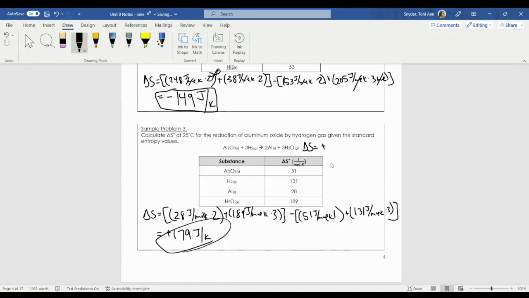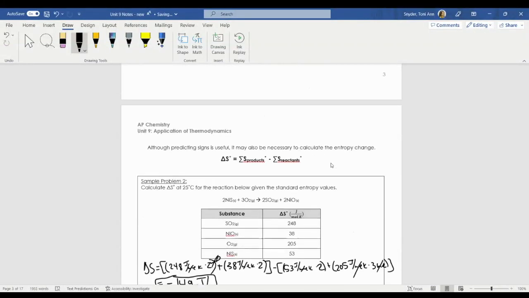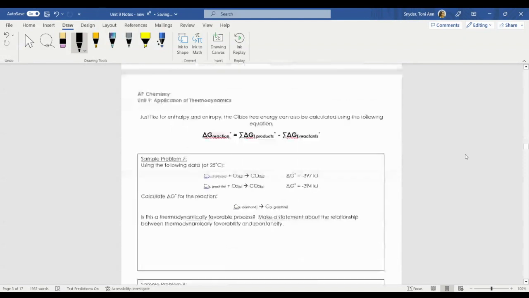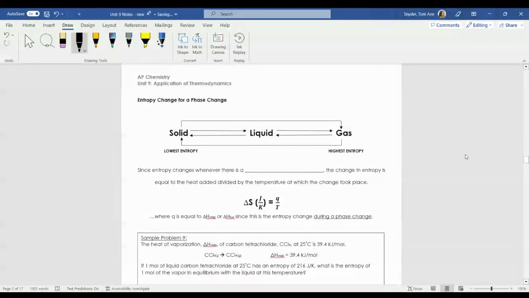So like I said, we can determine just the sign for entropy, but we can also quantitatively calculate this by using this equation up here, which you'll be given these charts on College Board, just like I gave you here. I'm going to skip a couple of pages because I want to go past Gibbs free energy and just talk about entropy in this video. So we are going to skip to page 8.